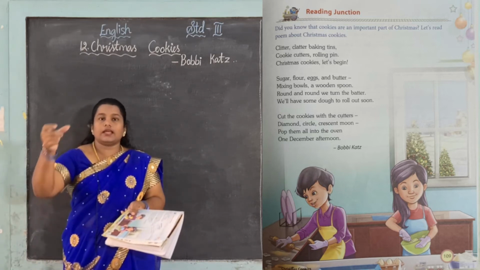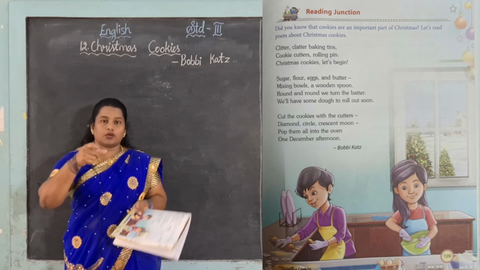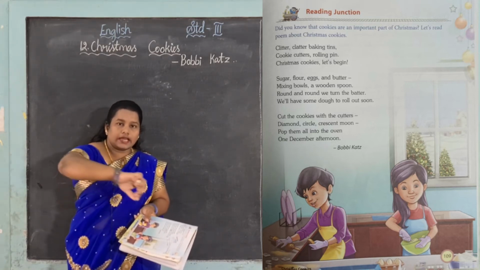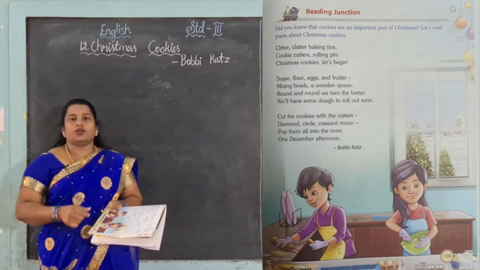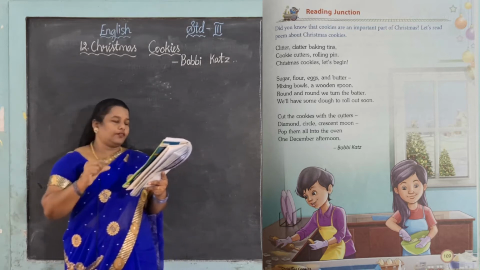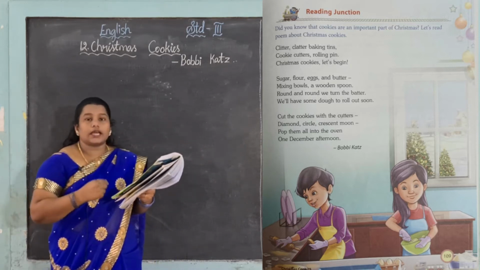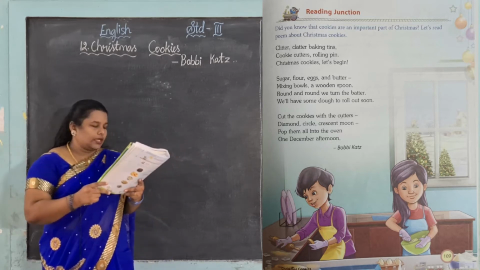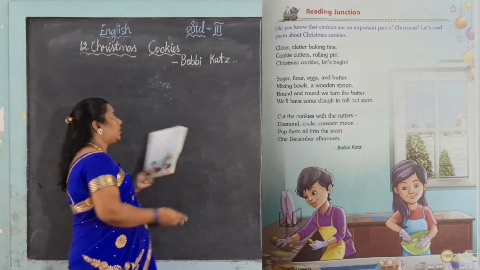Then he takes the different cookie cutters and puts them on the dough, presses, and removes the remaining dough, so that he gets different shapes. What cutters did he use here? Diamond shape. We all know the diamond shape.